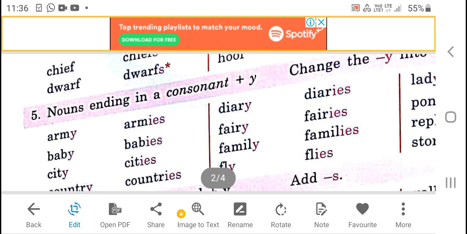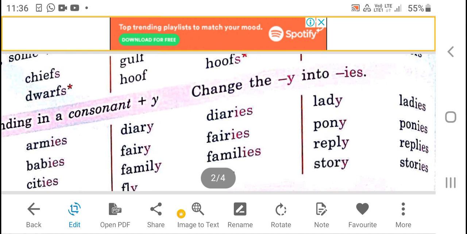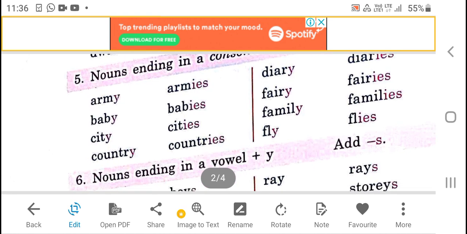Rule number 5. Nouns ending in a consonant plus Y, change the Y into IES. Army, baby, city, country, and so on.